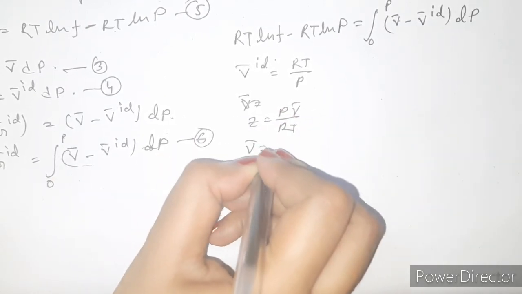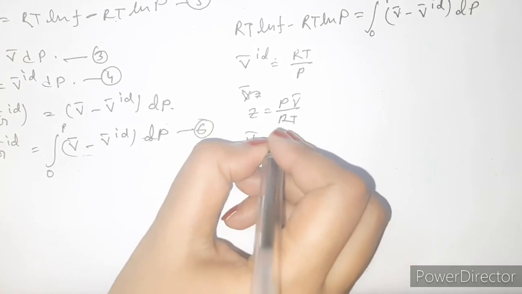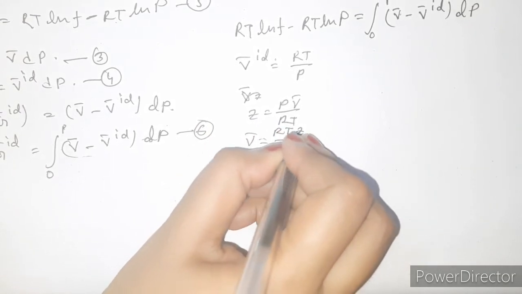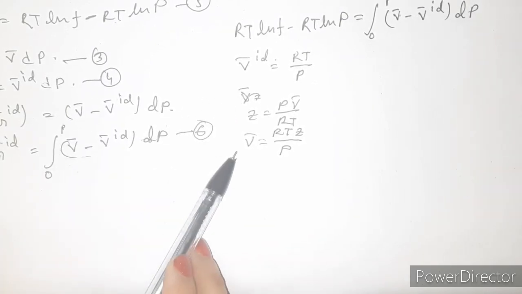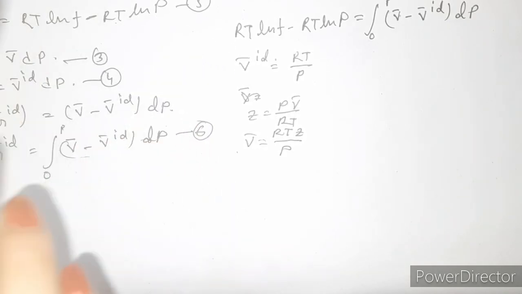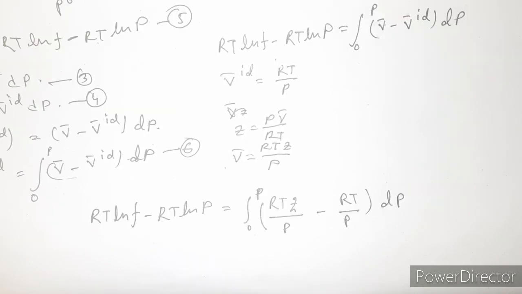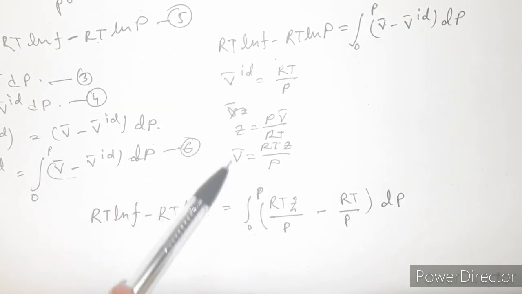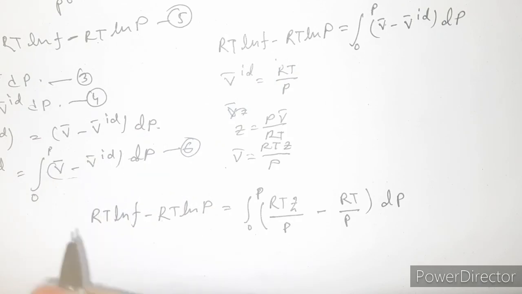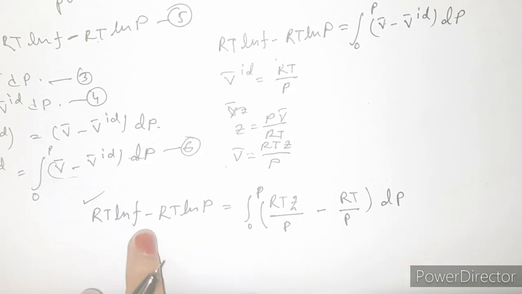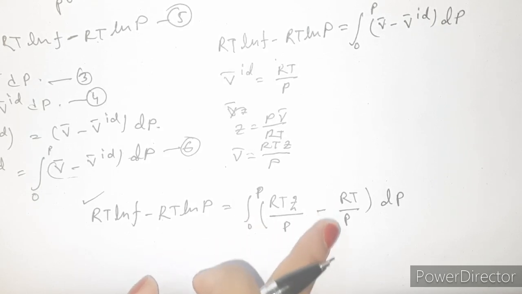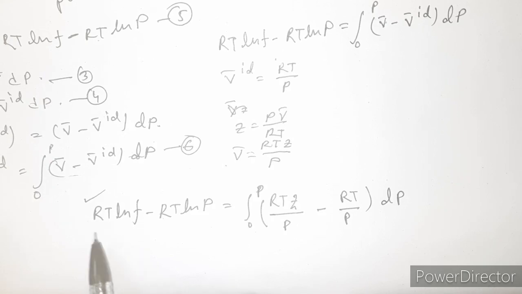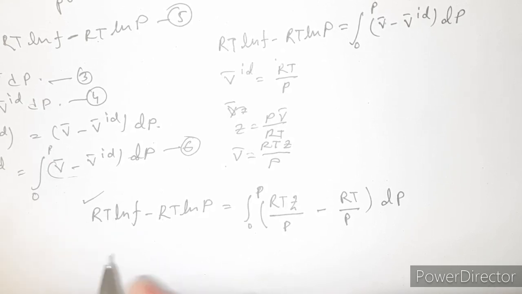So V bar is equal to RTZ by P. Just by putting the value of V ideal and V bar in this equation, you can solve this equation and get RT ln f minus RT ln P equal to the integral from 0 to P of (RTZ/P − RT/P) dP.